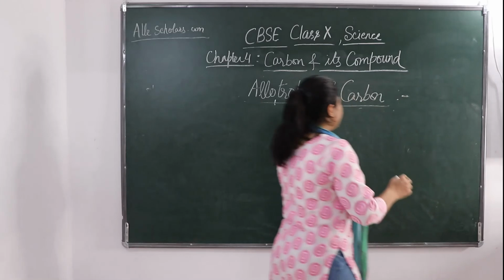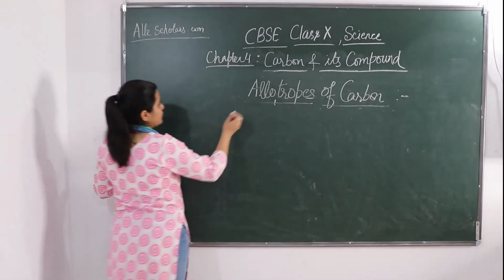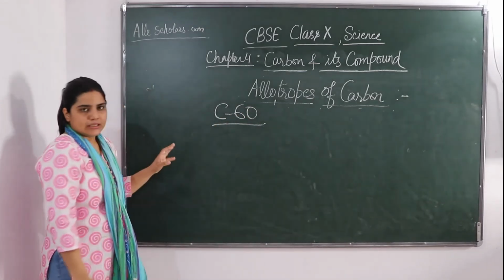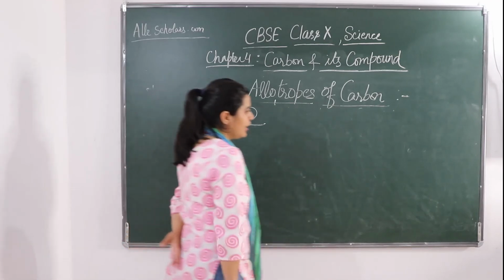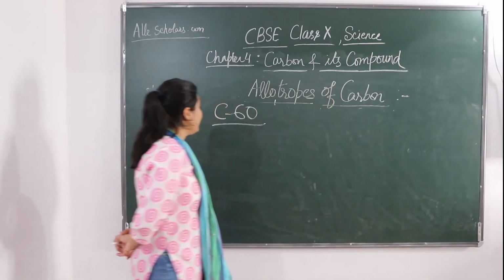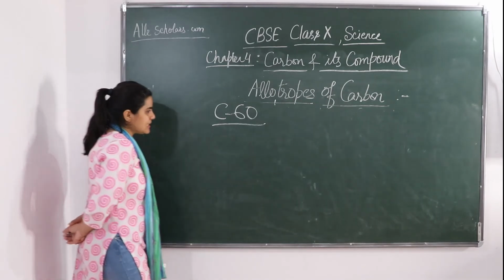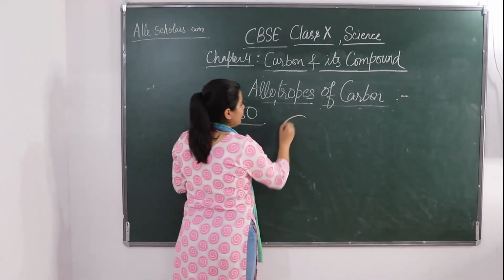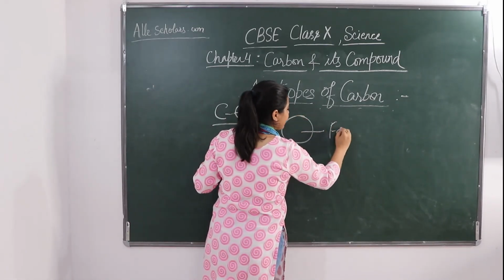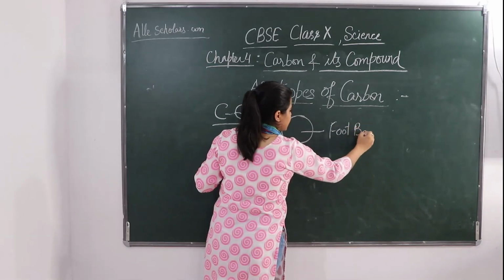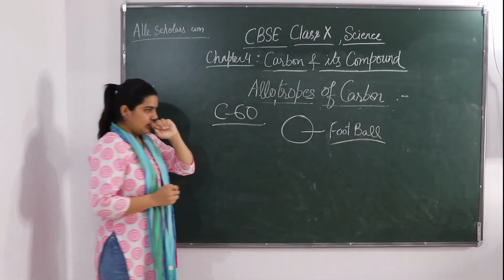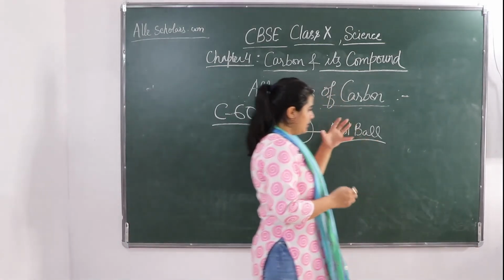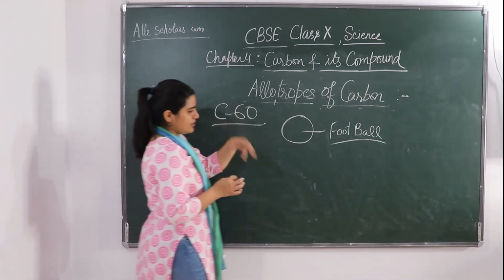There is one more type of allotrope that was identified, which is C60. This was identified later on. It has carbon atoms arranged just like a football. How are the carbon atoms arranged? Like a football. Since they look like a football, their structure is like that.